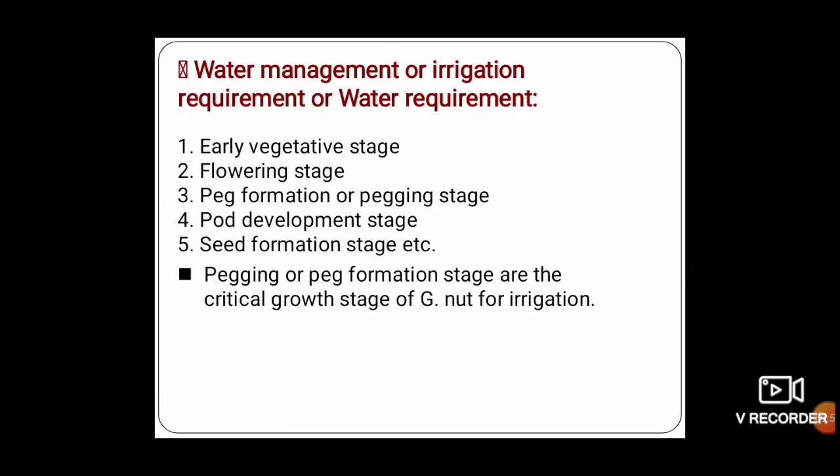Next one is water management. These are the growth stages of groundnut at which we have to apply water to the crop. First one is the early vegetative stage, then flowering stage, then peg formation stage, then pod development stage, and seed formation stage, where the pegging or peg formation stage is considered as the critical growth stage of groundnut.